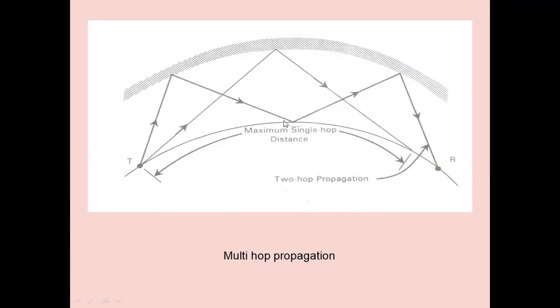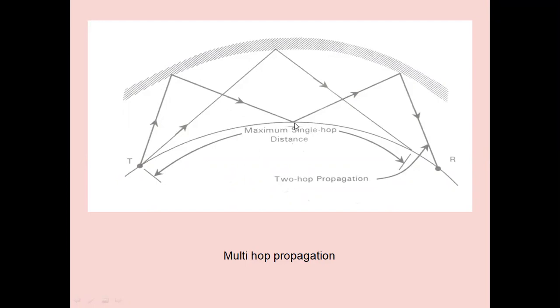The signal is received here. This much distance is the coverage of the signal during one hop. If you radiate the signal from here, it goes up to the ionosphere, returns back, and we have a receiver here. So we can increase the distance of transmission. If we make use of 2/2, this is 2/2 propagation.